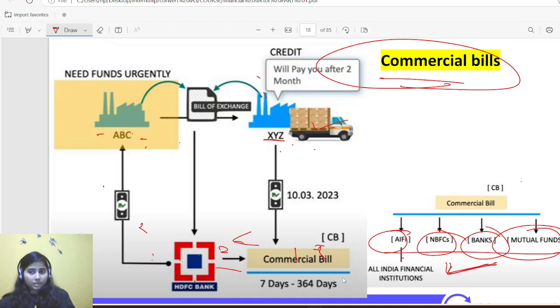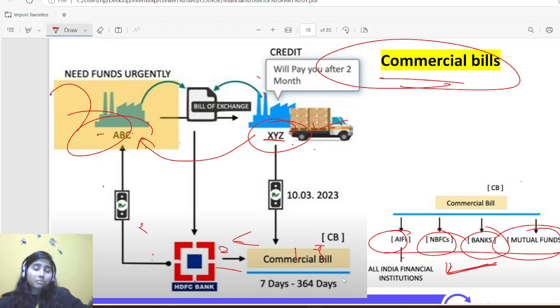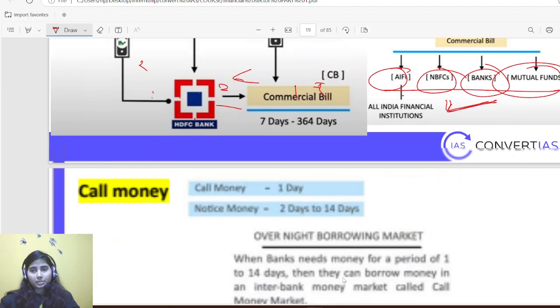Okay, so that happens. And why is it important, particularly for MSMEs? Because smaller businesses do not have much time to sustain in business without having money with themselves. So if XYZ is not paying ABC, how will ABC cover their further production process, because they have limited funds? Being an MSME, ABC needs to have some liquidity with themselves. Okay, so that happens.